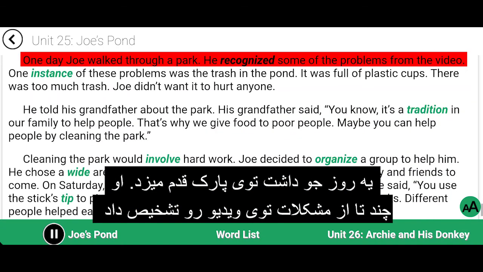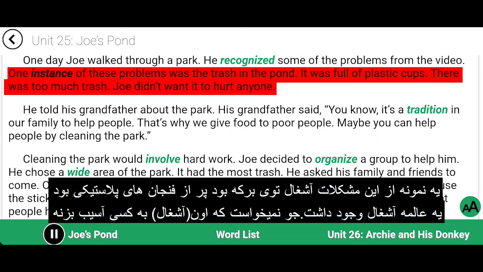One day, Joe walked through a park. He recognized some of the problems from the video. One instance of these problems was the trash in the pond. It was full of plastic cups. There was too much trash. Joe didn't want it to hurt anyone.